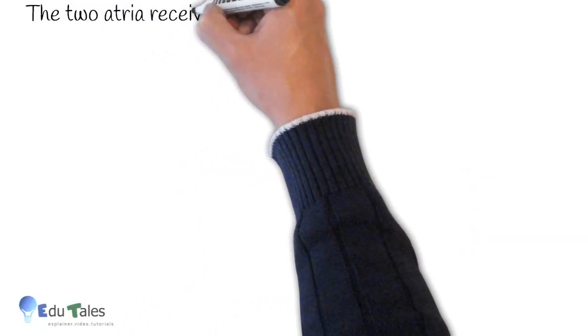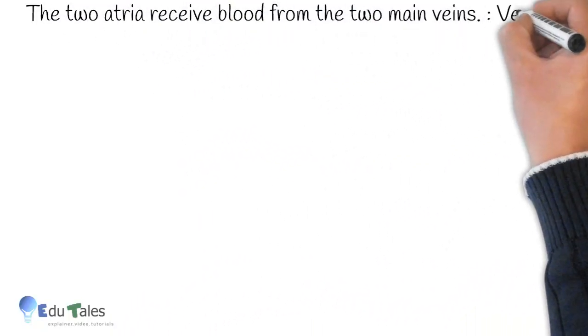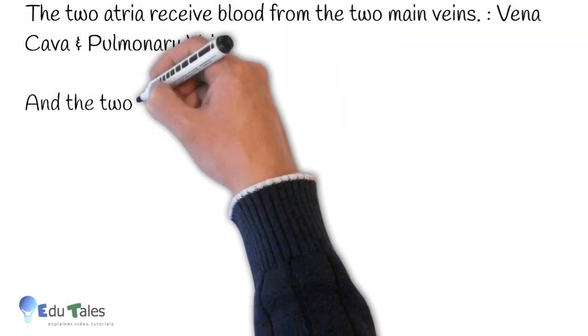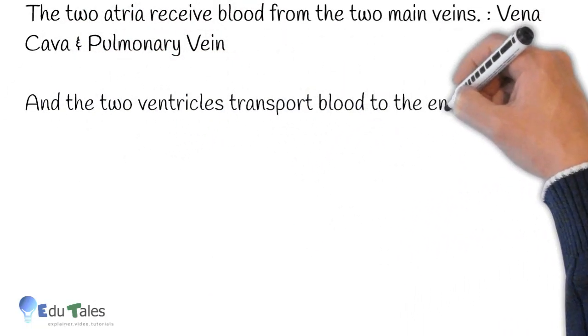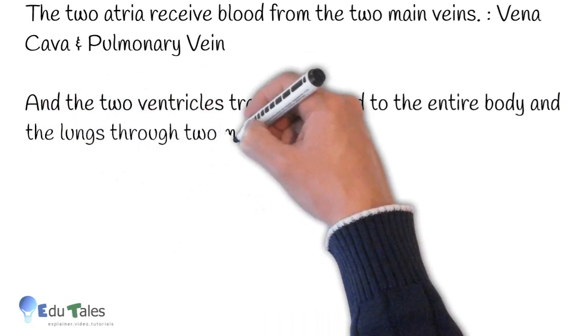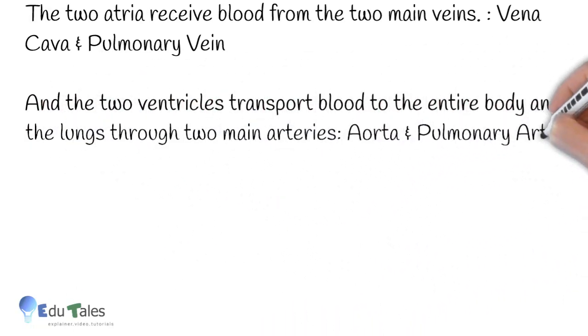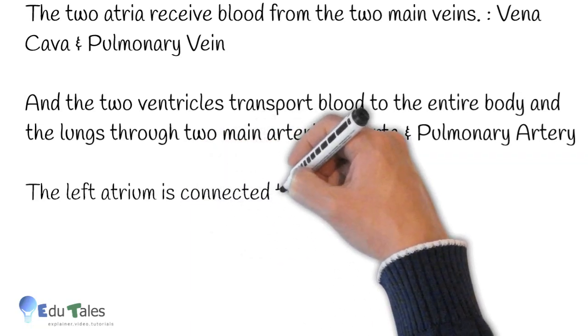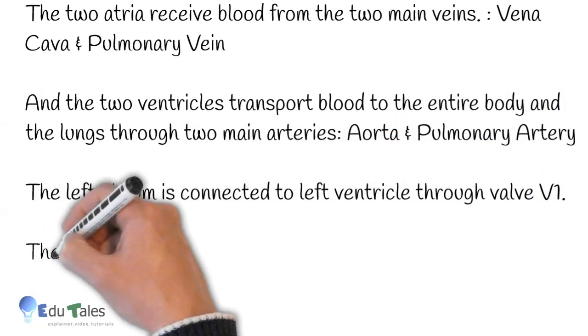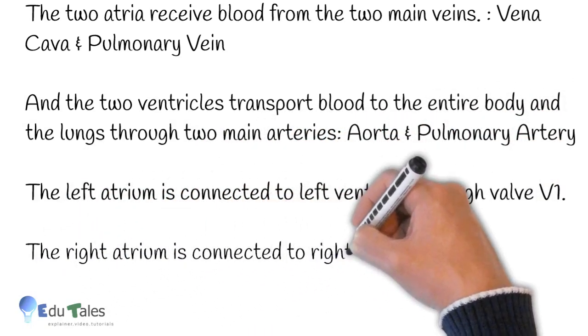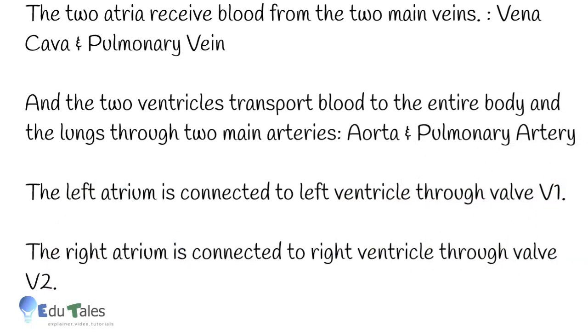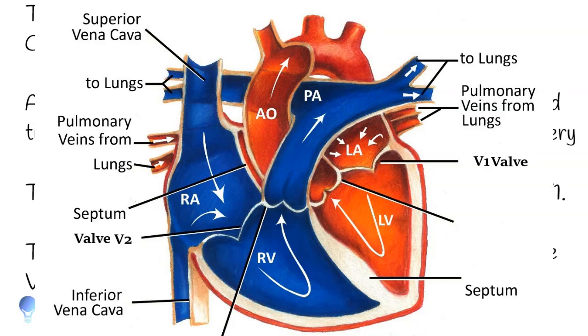The 2 atria receive blood from the 2 main veins, that is vena cava and pulmonary veins. The 2 ventricles transport blood to the entire body and lungs through 2 main arteries, namely aorta and pulmonary artery. The left atrium is connected to the left ventricle through valve V1. The right atrium is connected to the right ventricle through valve V2. You can observe the diagram for valves V1 and V2.